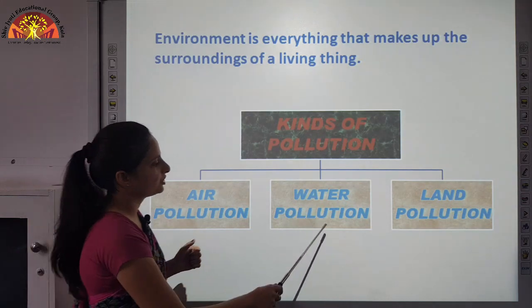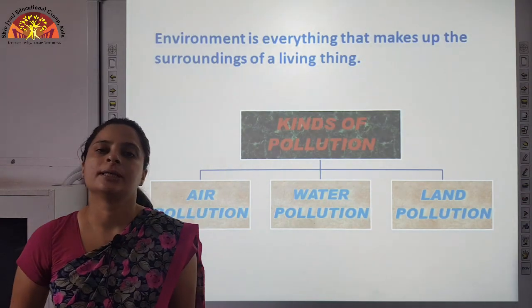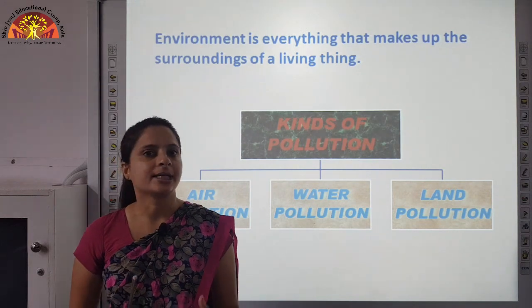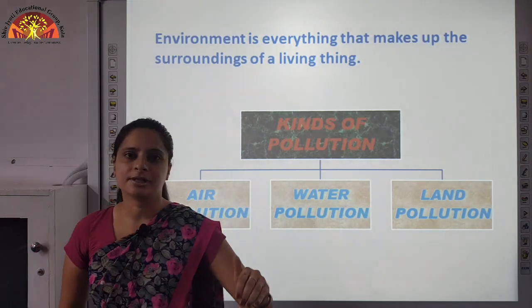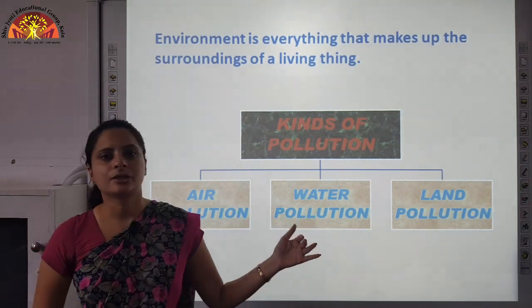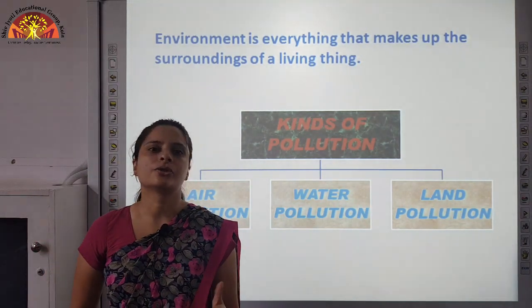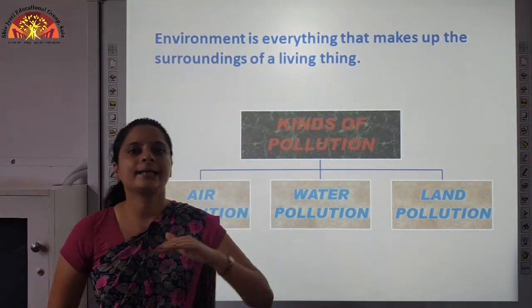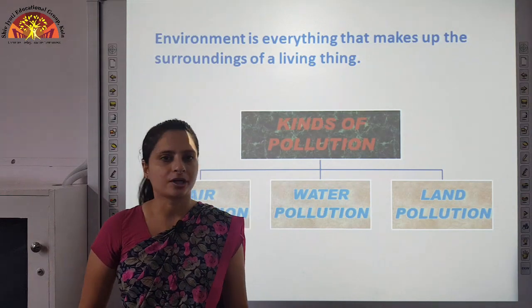Okay. Now, water pollution. The waste which is created at your homes or at factories is directly thrown into the rivers, which causes water pollution. And how can it be controlled? Reduce the use of pesticides and insecticides, and also you should segregate the waste before disposing it in water bodies.